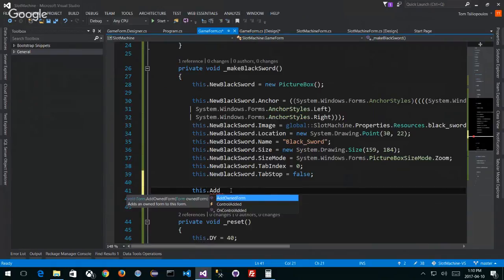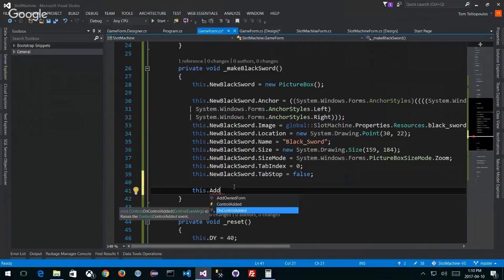I click on add owned form. I can do that. There's an event, control added. On control added, that's another kind of event. Both of those are not the method. How do I add a control to the form? Can anyone puzzle that out? Programmatically. So I want to use an add. Remember, my control is not added onto my form in any way. How do I do that?